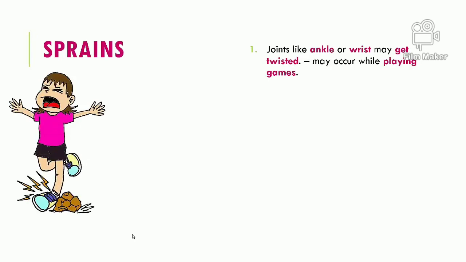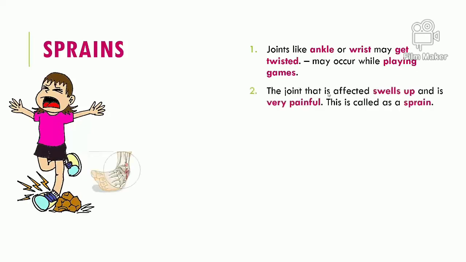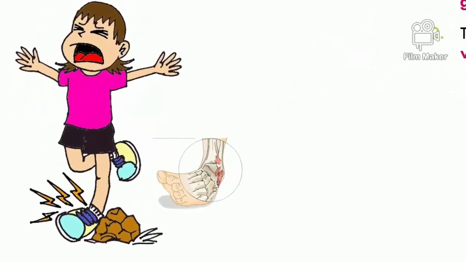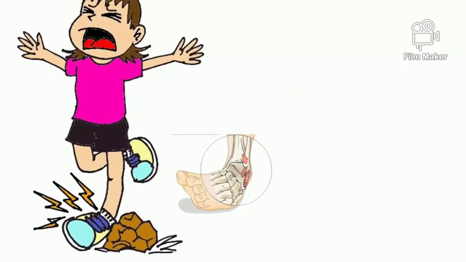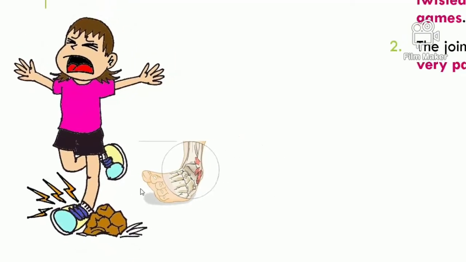Now we'll move on to sprains. What is a sprain? When you're playing, if a joint or an ankle gets twisted, we call it a sprain. It is pretty painful and there is swelling in that area, so this is called a sprain. So you can see here this girl has just twisted her leg, and inside there is so much pain in that part of the ankle.